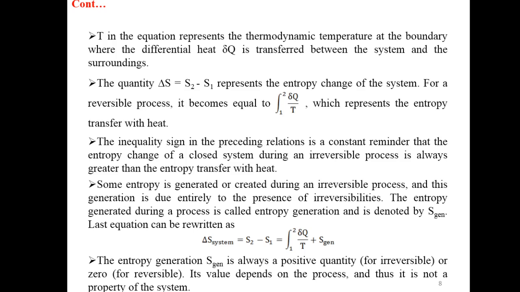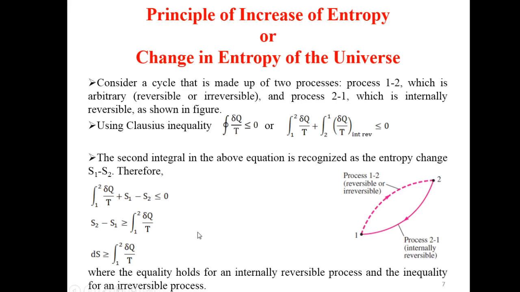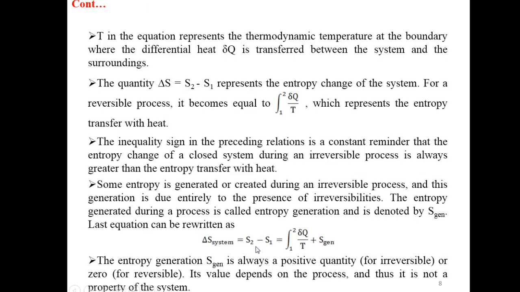Last equation can be rewritten as delta S system equal to S2 minus S1 is equal to integration from 1 to 2 differential of heat divided by temperature T plus S generation, meaning entropy generation.